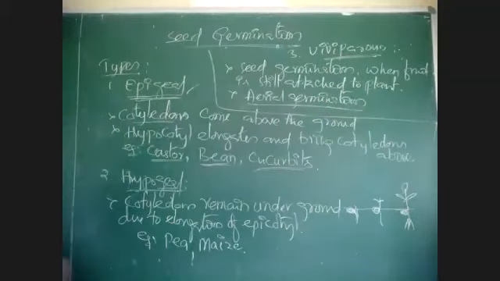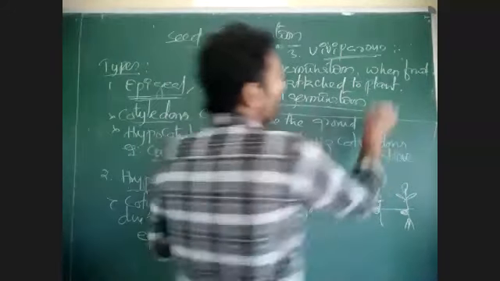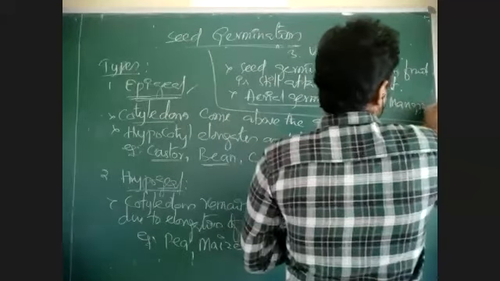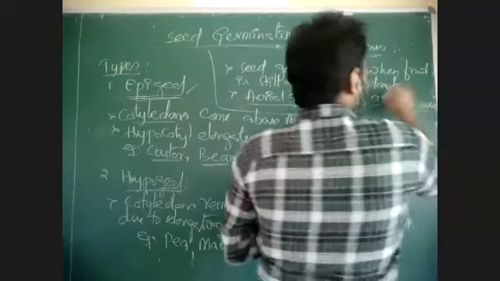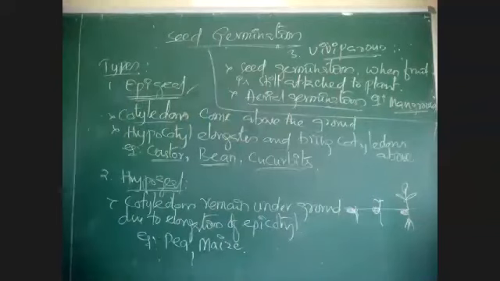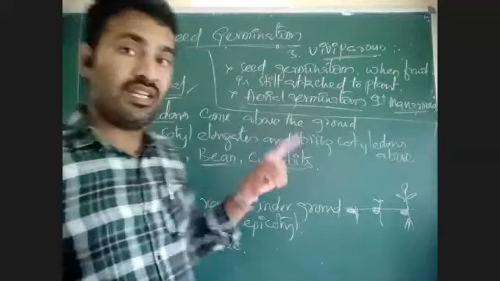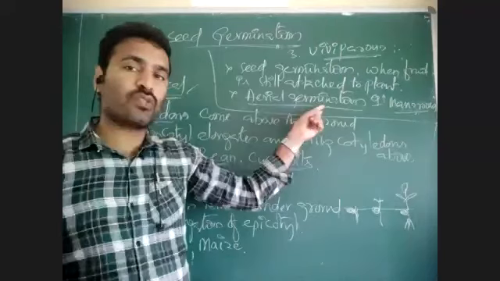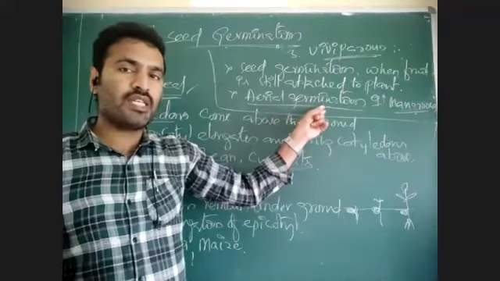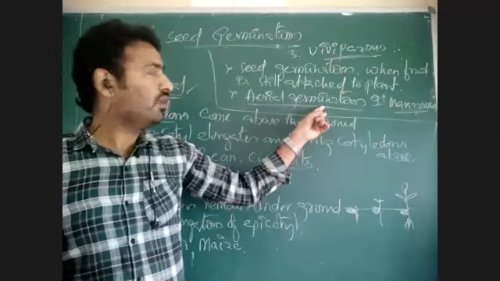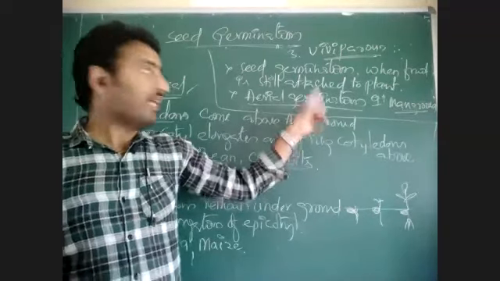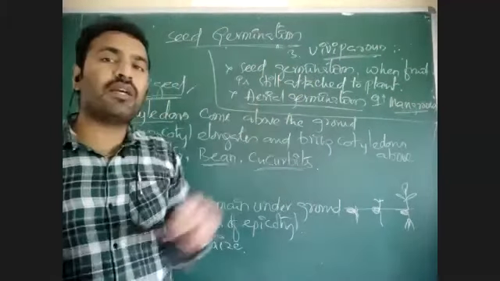Okay. Especially we discussed this type of germination in morphology. In mangroves, this takes place. What are mangroves? Mangroves are plants which live in high saline areas. When water has more salinity, I told you what respiratory roots are produced in mangrove plants like Rhizophora and Avicennia. In Avicennia and Rhizophora, there is development of respiratory roots which are also called pneumatophores. In those plants, we can find viviparous seed germination.